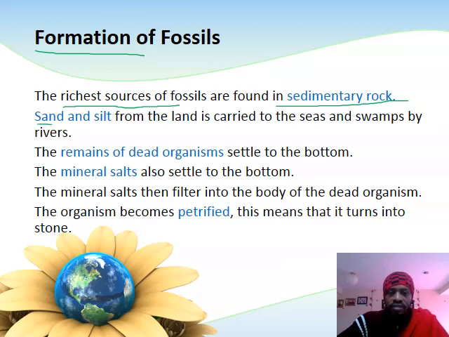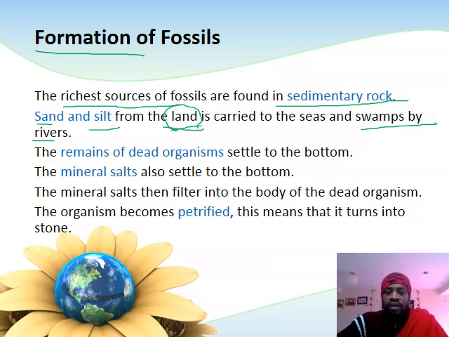Now, sands and silts are washed, some minerals or materials that are washed from the land and carried to the seas and swamps by rivers, because rivers flow into seas and swamps and carry materials, particles such as sand and silt into these huge water bodies.